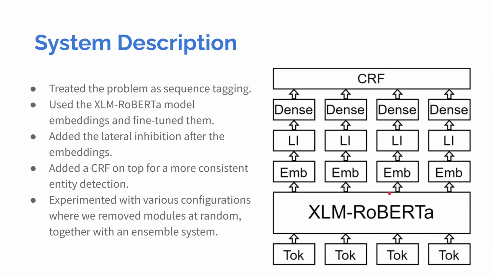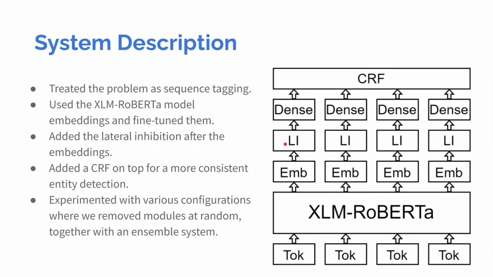We treat this problem as a sequence tagging one, and we use the XLM-Roberta pre-trained model to extract embeddings for each token. And on top of each embedding, we apply the lateral inhibitory layer.